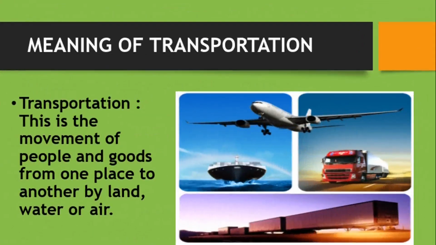So transportation is the movement of people and goods from one place to another by land, water, or air. So you've seen the various means of transportation. In the image before you, you've seen the aeroplane for air transport, the ship for water transport, the truck and the trains for land transportation. There are vehicles that have been invented by man to aid transportation.